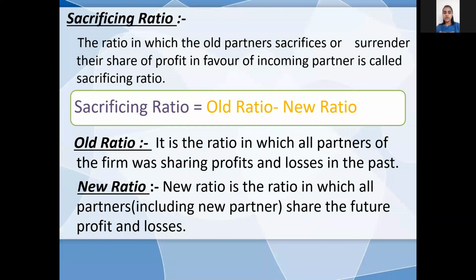Now before moving on, we must know the meaning of sacrificing ratio. The ratio in which the old partners sacrifice their share of profit in favor of the incoming partner is called sacrificing ratio. Sacrificing ratio is equal to old ratio minus new ratio. Old ratio is the existing ratio in which all partners of the firm were sharing profits and losses in the past. And new ratio is the ratio in which all partners, including the new partner, share future profits and losses.